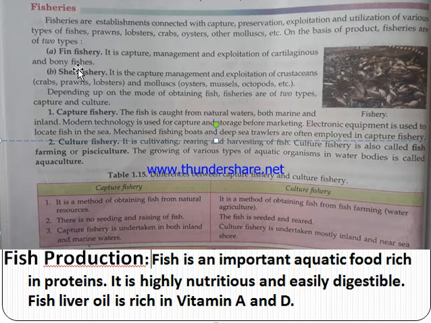Two types of fishes are there. Fin fishery is the capture, management and exploitation of cartilaginous and bony fish. And shellfish is the exploitation of crabs, prawns, lobsters and mussels, etc. Depending on the mode of obtaining fish, it is of two types.